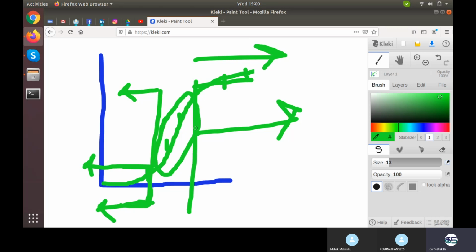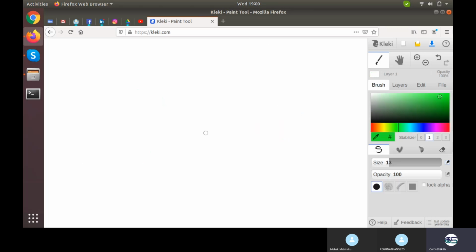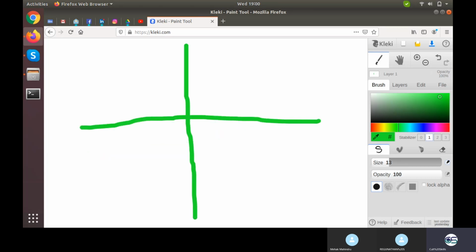Now another thing comes up, for that I'm going to erase everything. That is known as tanh. So tanh is something different. This was ReLU, whereas tanh is something like this.